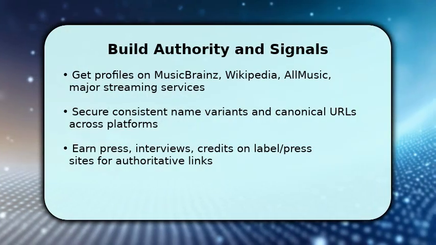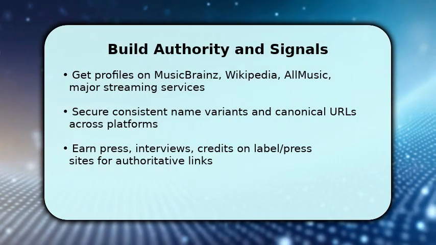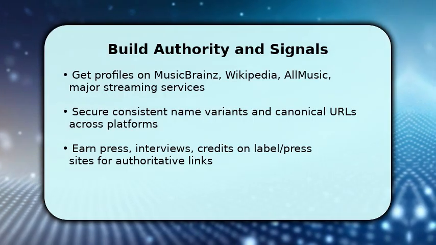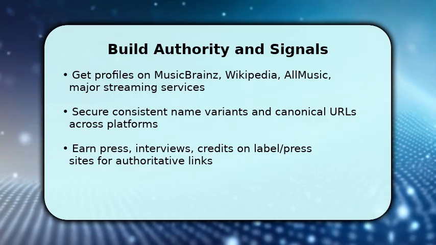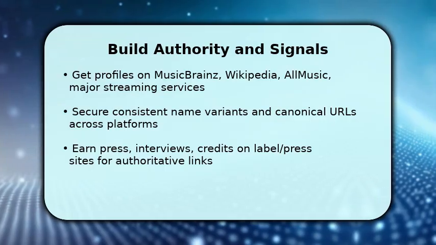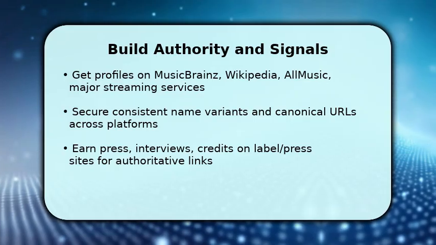Now focus on external authority. Create or improve entries on MusicBrainz and Wikipedia, and claim profiles on streaming services and AllMusic so databases converge. Once established, make sure your artist name is consistent. Use exact punctuation and canonical URLs, because Google matches entities by repetition.